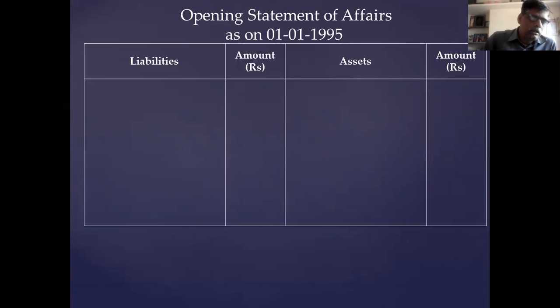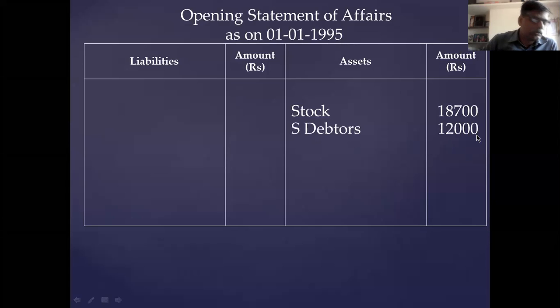Then first is the debtors. Sorry, first is the stock in the opening balances. Among the asset and liability balances, stock is there. You write the stock, rupees 18,700. Then sundry debtors, 12,000. Then sundry creditors, liability side, 9,000.